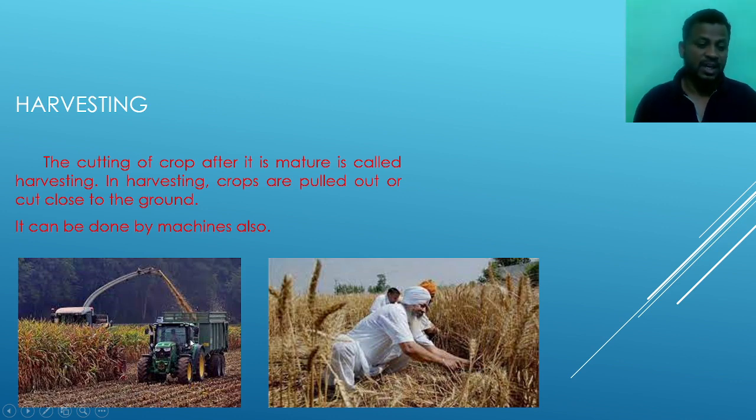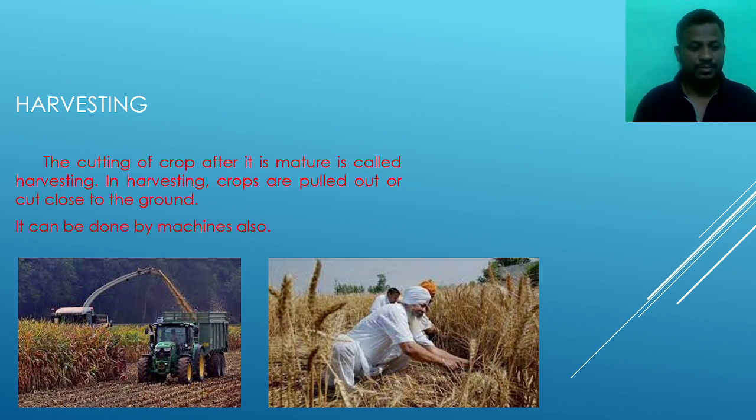In the other method, we use modern technology to harvest. We use machinery to cut the crop and dump it into another tractor to carry it from one place to another place. It can be done by machines, and it can also be done by people or the farmer.